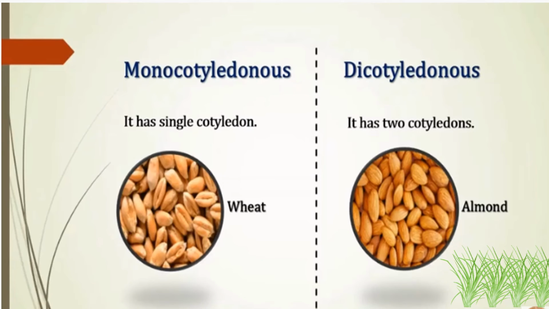Monocotyledonous plants have a single cotyledon. Example is wheat. Dicotyledons have two cotyledons. Example is almond.